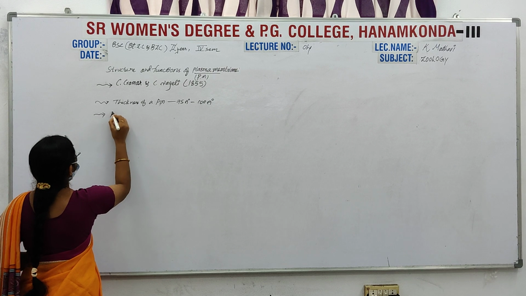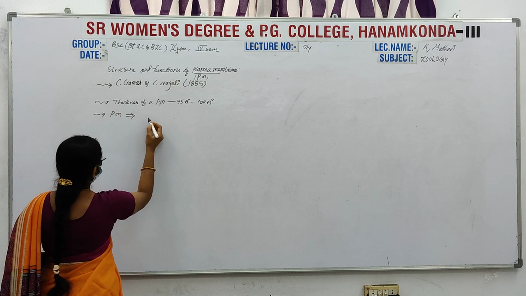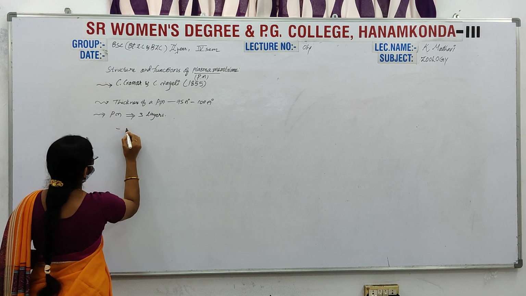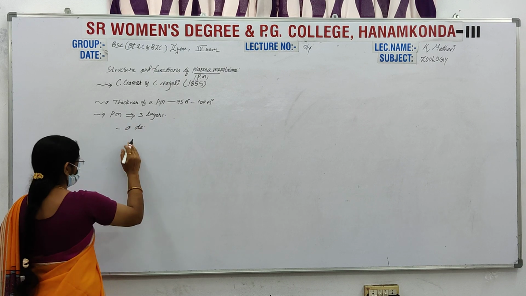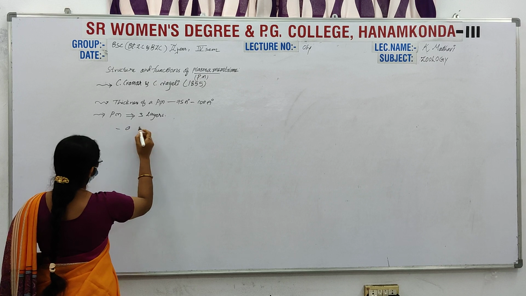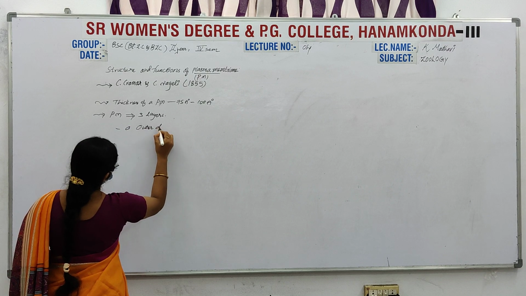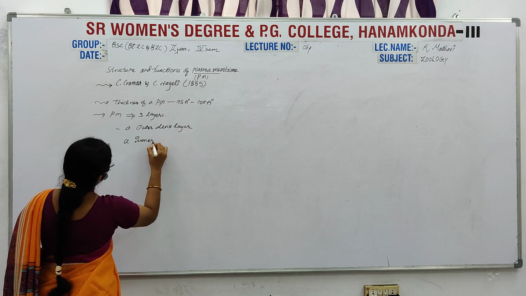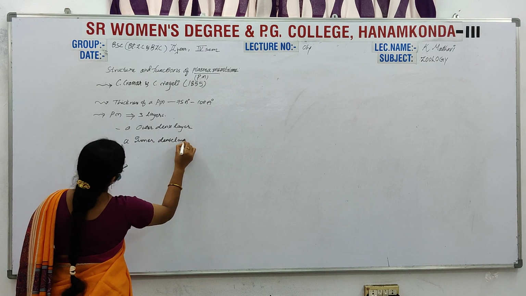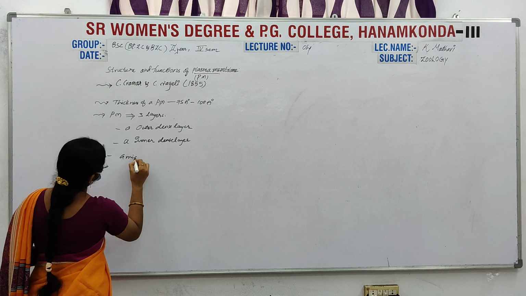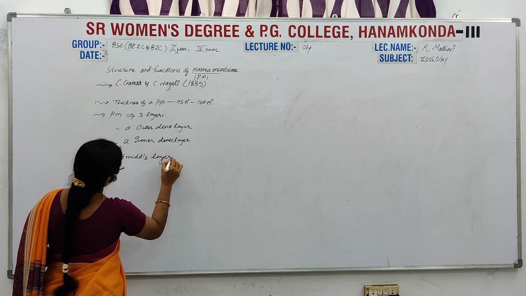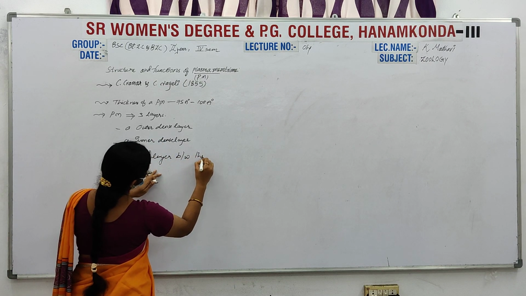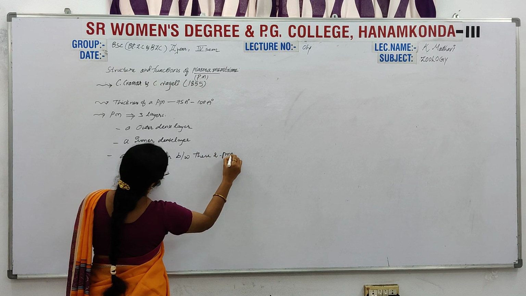The plasma membrane is composed of 3 layers: an outer dense layer, an inner dense layer, and a middle layer lying between these two protein layers.